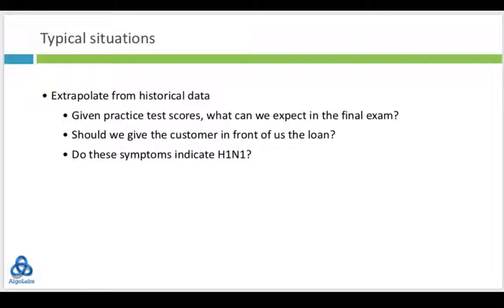Given the historical information about how students have done in the past in mock tests and then in the subsequent board exams, a school can decide whether a given student in this year's exam should be allowed to write the board exam or not based on how he or she has done in the mock test. So in this example, we're trying to predict the performance of a student based on a model we have arrived at from historical information about students in the past.